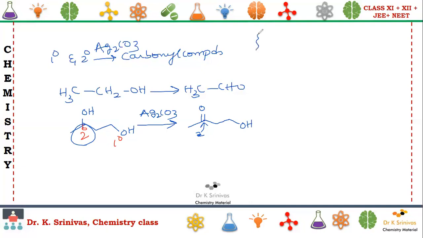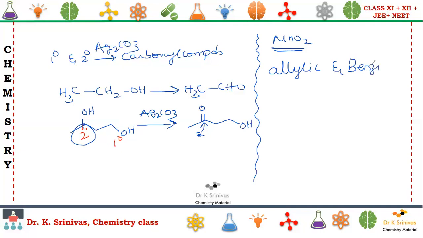Now let me take the example for MnO2. MnO2 is nothing but manganese dioxide. Generally, it is preferred for allylic and benzylic alcohols. So how to have a clear-cut picture? We'll take one example. This is allylic. If you are unable to understand allylic, just write down the capital letter A, with 1, 2, 3 lines.